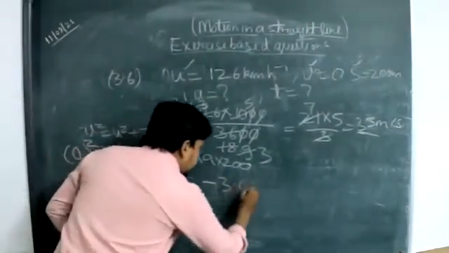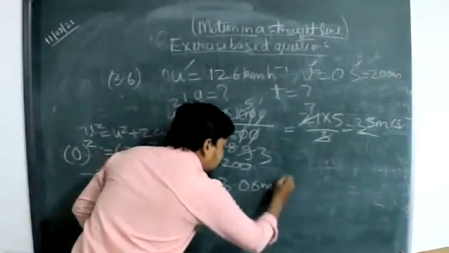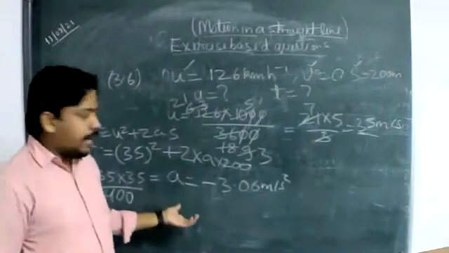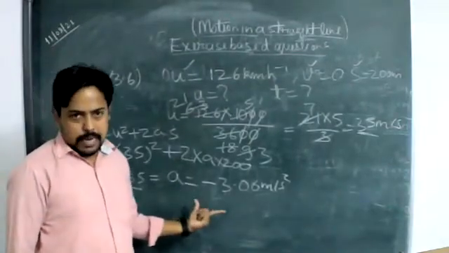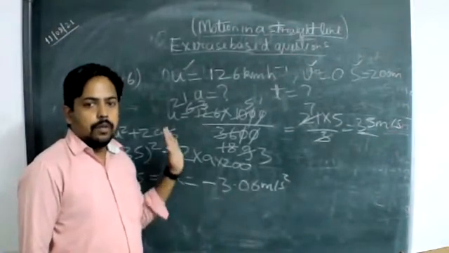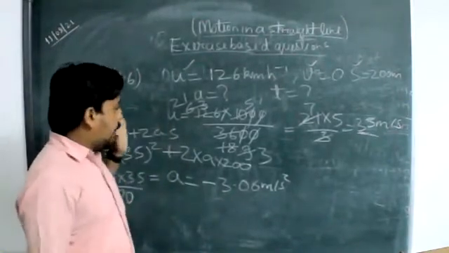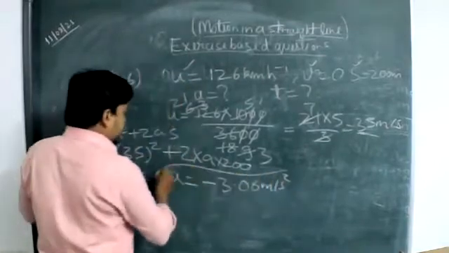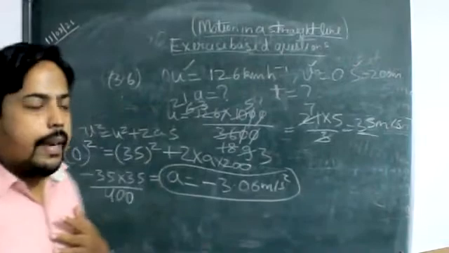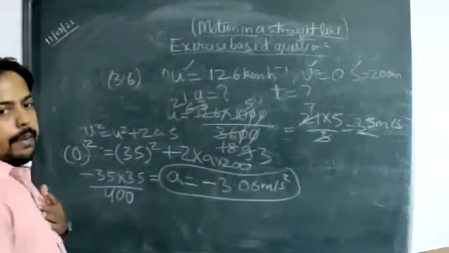Minus 3.06 meter per second square. Since we have been asked to calculate the retardation, and according to the mathematical calculation, we are getting the negative value here. So we have done for the acceleration. And now what we are required to calculate? We are required to calculate time.